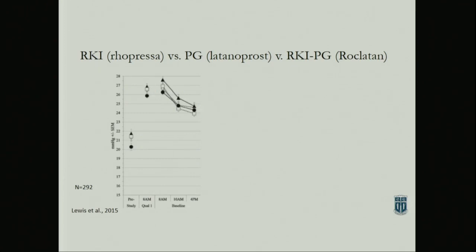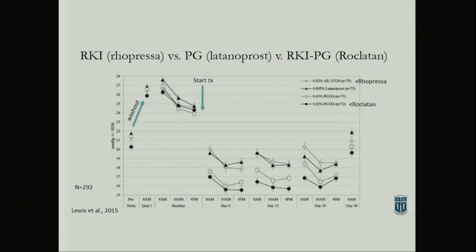So the phase trials, like I said, with Rhopressa look pretty good. This is comparing to latanoprost, so to the first line, versus Rocklatan, which is the combo drug. The way this works is they get patients that are treated, they wash them out, so this is where they are before they start the study, and this is their 8 a.m., 10 a.m., 4 p.m. curve, their IOP curve in those patients, and then you start treatment, and they're going to be on one of those 3 treatments. And what you can see, obviously, is that they all are pretty darn good at lowering IOP.